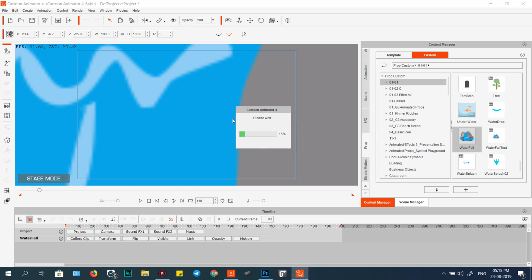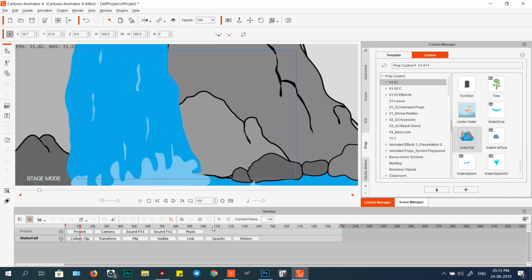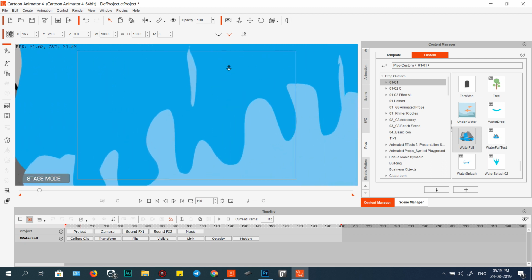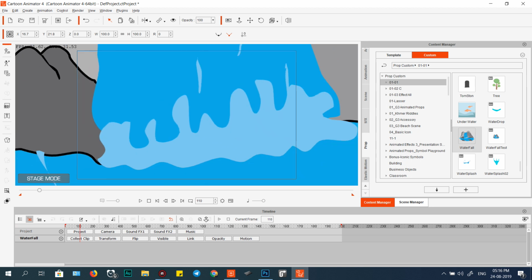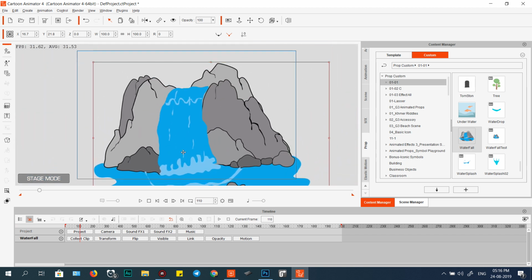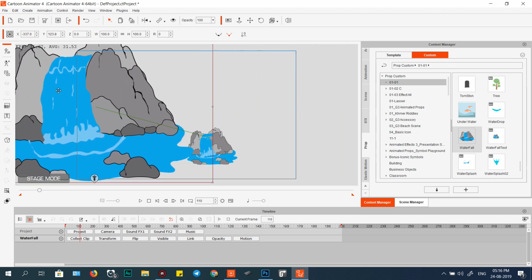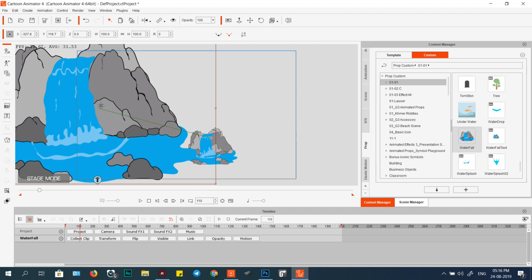You see, slow, but look at the quality, zoom in, yeah, looks good, right? This is good, like a vector file, you see the difference, small and big.